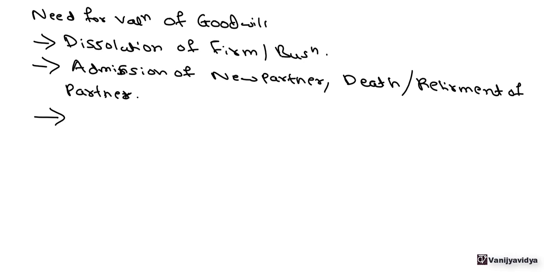Then say if in the partnership firm there is a change in the profit sharing ratio, we need to value the goodwill so as to understand the consideration that is required to be paid from one partner to another for the change in the profit sharing ratio.